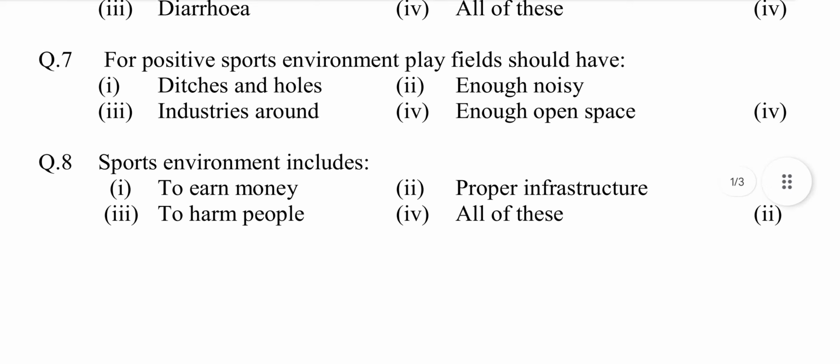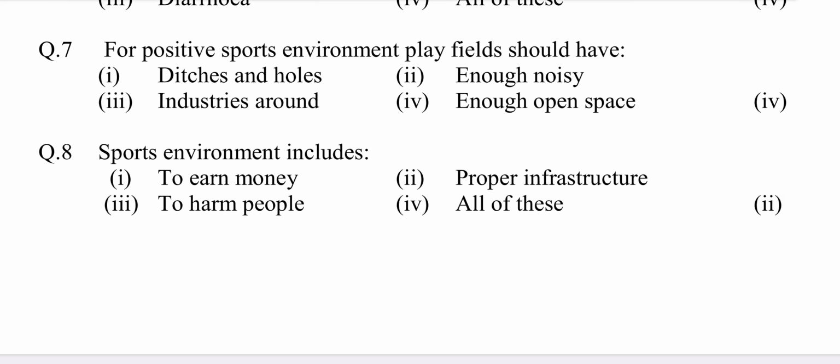Question number 7. For positive sports environment, play fields should have option first ditches and holes, second enough noisy, third industries around, fourth enough open space.